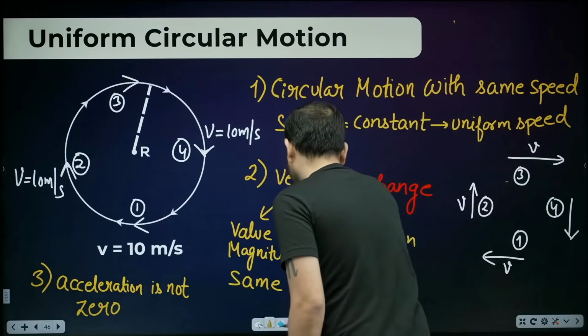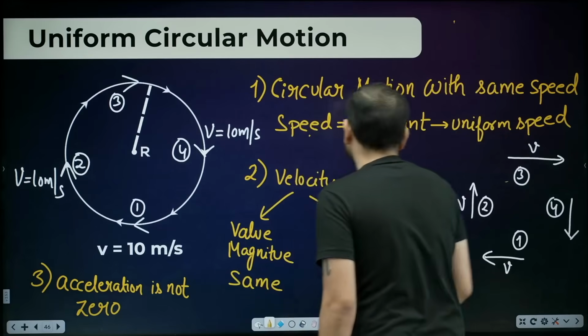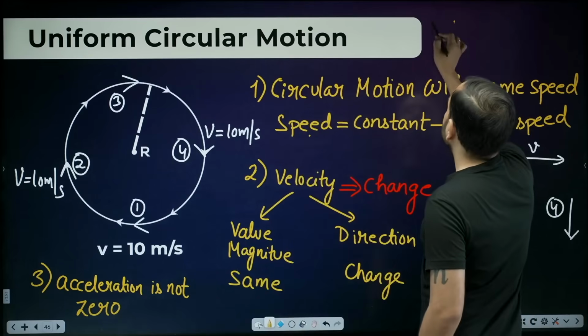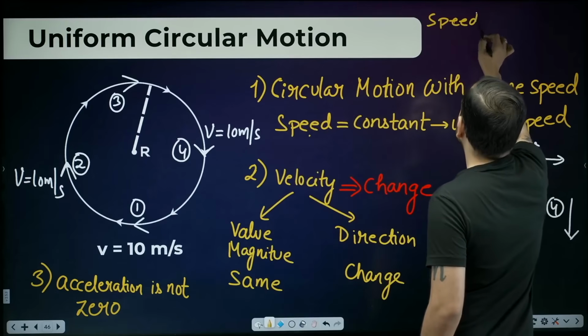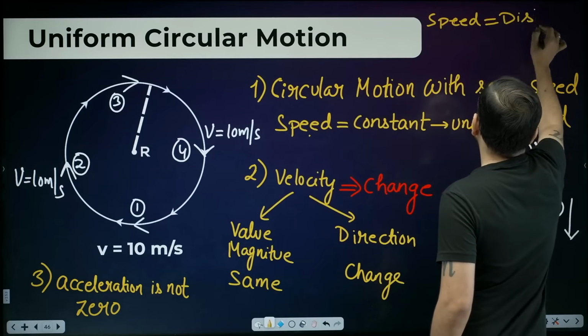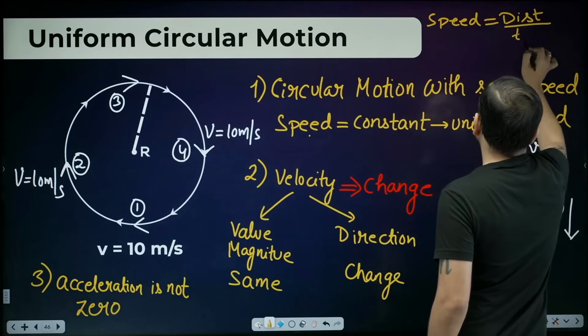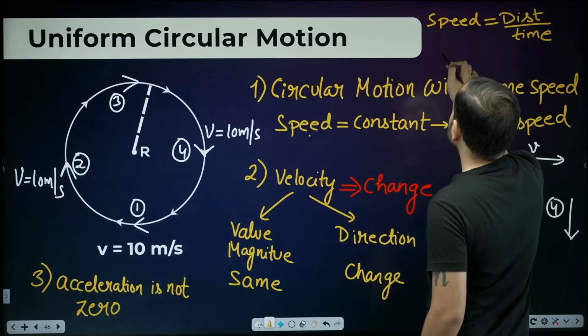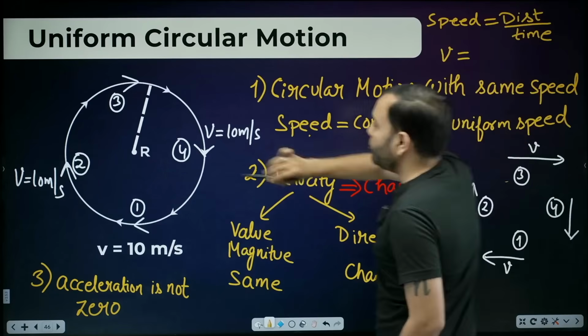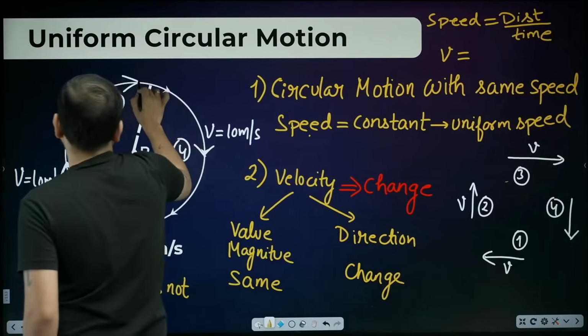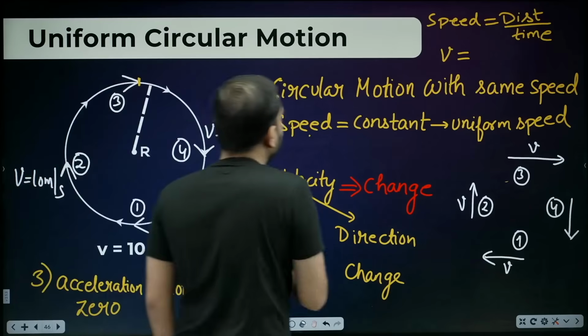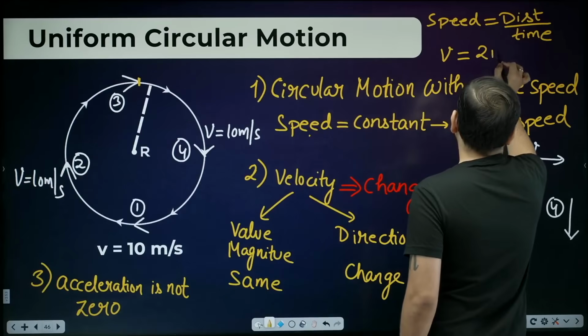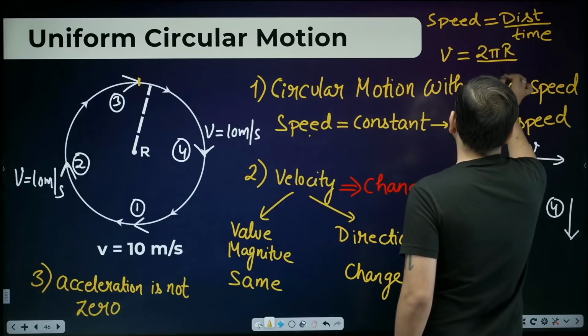Suppose I say I need to find this v. So beta, what is the formula of speed? Distance upon time. That's it. Now tell me, what is the speed here? V. In one complete motion, how much distance is covered from here and coming back to here? 2 pi r. And suppose it took time t to do this.